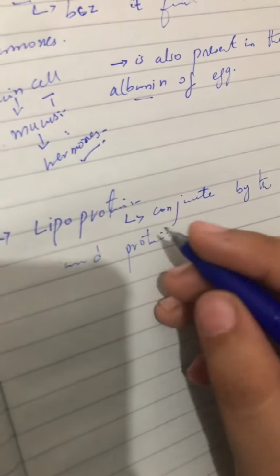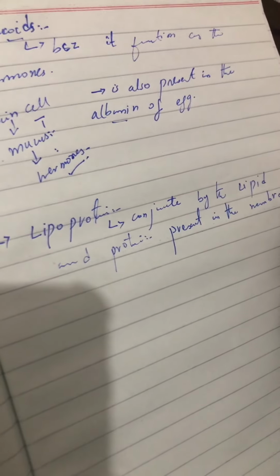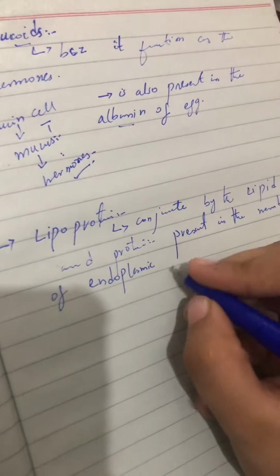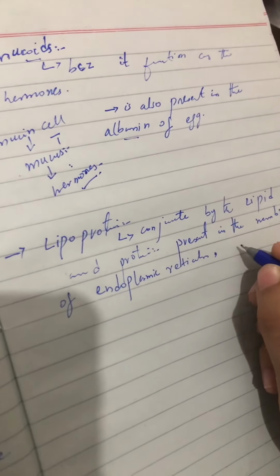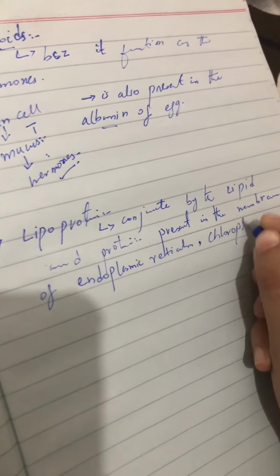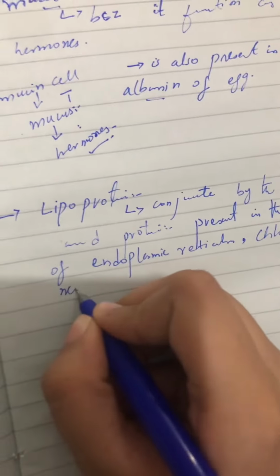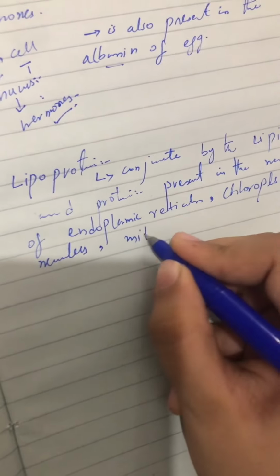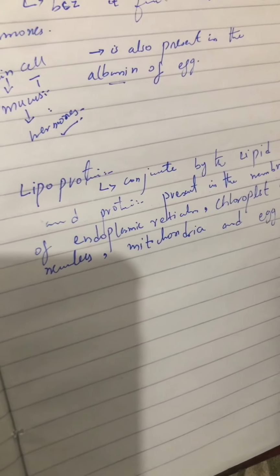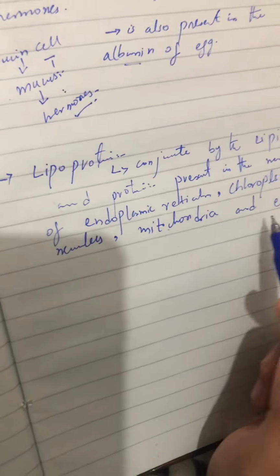Basically, lipoprotein is present in the membrane of the endoplasmic reticulum, the membrane of the chloroplast, the membrane of the nucleus, mitochondria, and egg yolk.